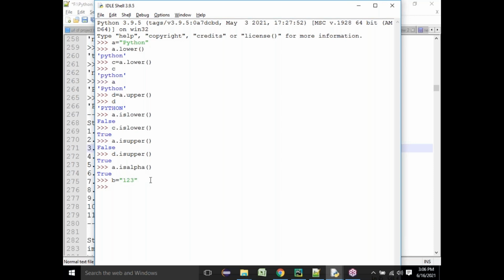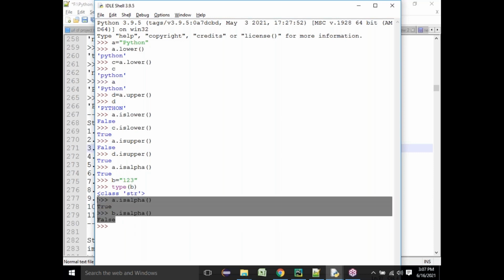What is the type of b? b is also a string data type, because it is in double quotes. Single or double or triple is called a string. But if I say a dot isalpha, you will get true. And b dot isalpha, you will get false, because there is no alphabet here, it is not an alphabet. So b dot isalpha is false. Are you getting right, everyone?